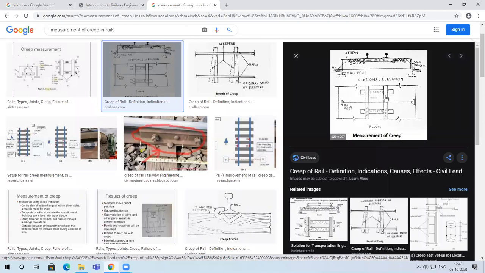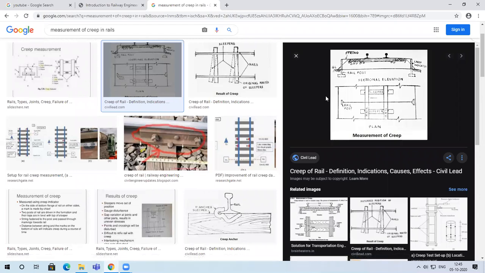The rails are the longitudinal members and the sleepers are the transverse members. And what you can see here is the formation. Now, if you happen to travel by train from next time, I expect you all to visualize all these things that you have learned.